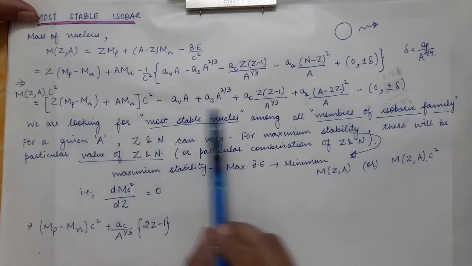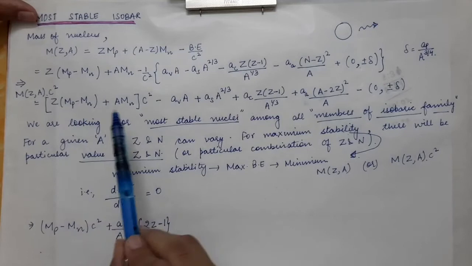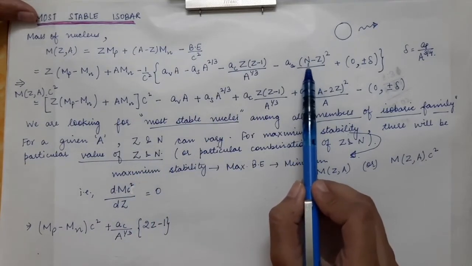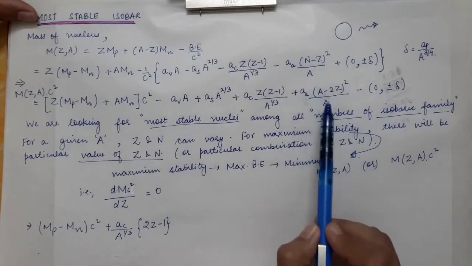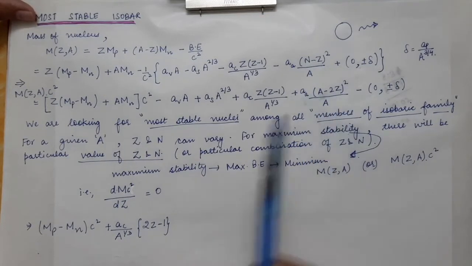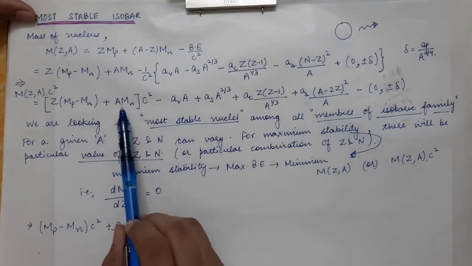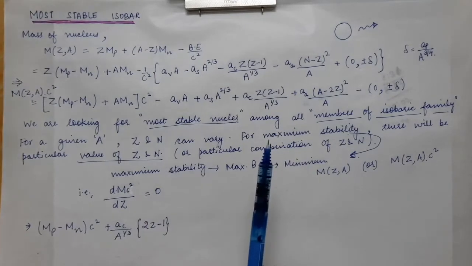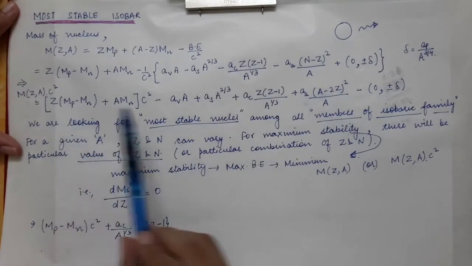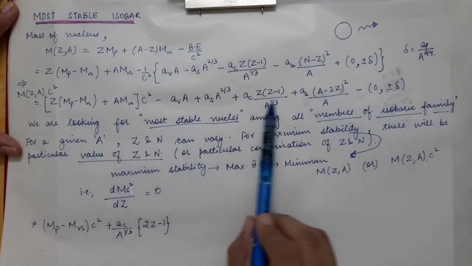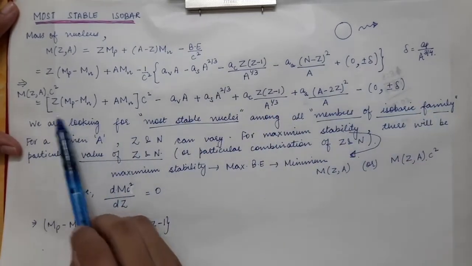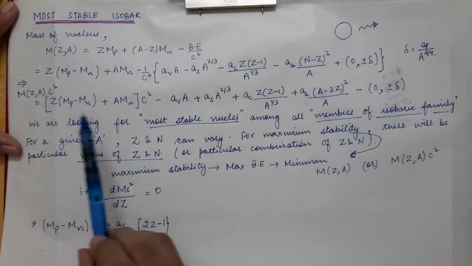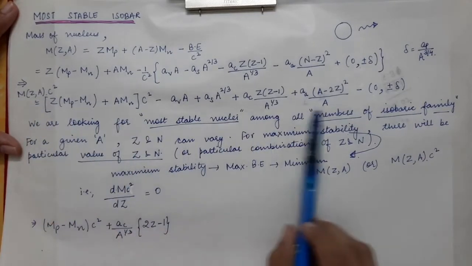Therefore in this whole expression we have Z and capital A. And here we had capital N, which we replaced in terms of A and Z, and we have written A minus 2Z whole square. So over here capital A is constant and the variable is capital Z. Now we have to look at which value of capital Z will make this whole mass of the nucleus minimum. This is the expression for the mass of the nucleus. So we have to look at what value of capital Z will make this whole equation minimum.